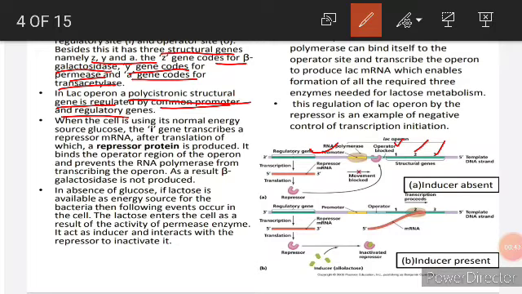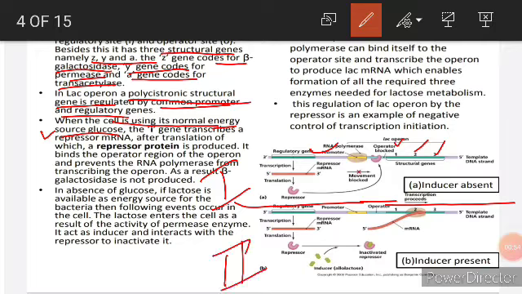Here we can see 2 conditions. In the first condition, the cell is using its normal energy source, glucose, and in the second condition, there is an absence of glucose. In the absence of glucose, if lactose is present, or we can say the inducer is present. In the first case, the inducer or lactose is absent, but the normal energy source glucose is present.